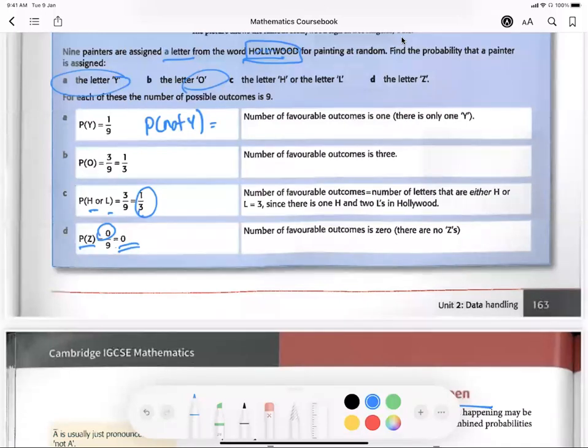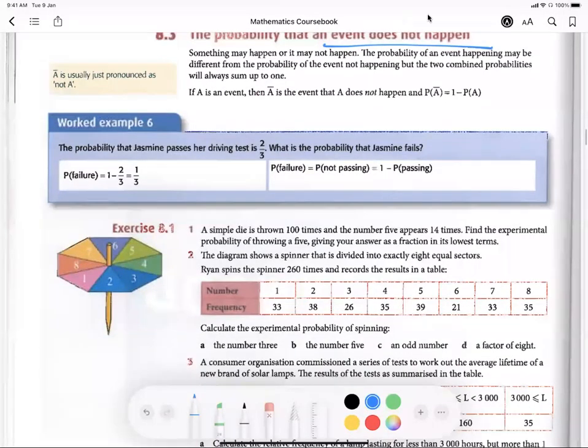You just take 1 minus the probability of Y, meaning everything else but Y. So I take 1 minus 1 out of 9 and get 8 out of 9, which is the probability of not Y. Same thing for the probability of not O. I just take 1 minus the probability of O. As long as it is not something, you just take 1 minus the probability of it. The probability of O is 1 over 3, so 1 minus 1 over 3 gives 2 over 3 as your answer. So that one is for 8.1.